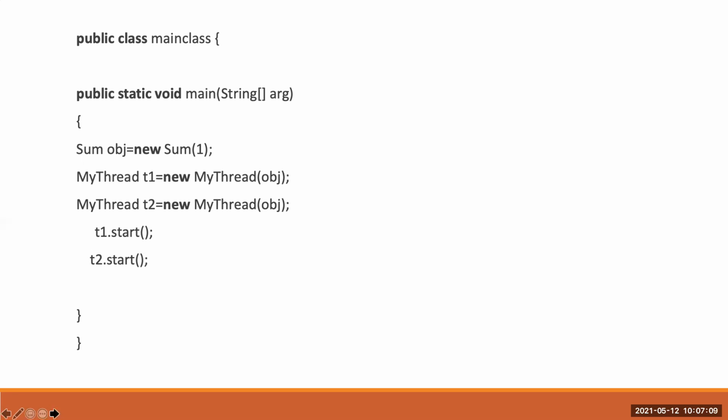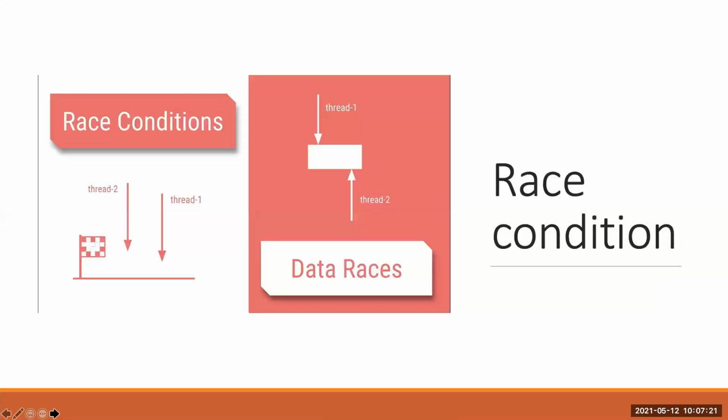So what will happen in concurrent access? It can return an incorrect result. In a concurrency situation there is a possibility of race conditions. So what is a race condition?